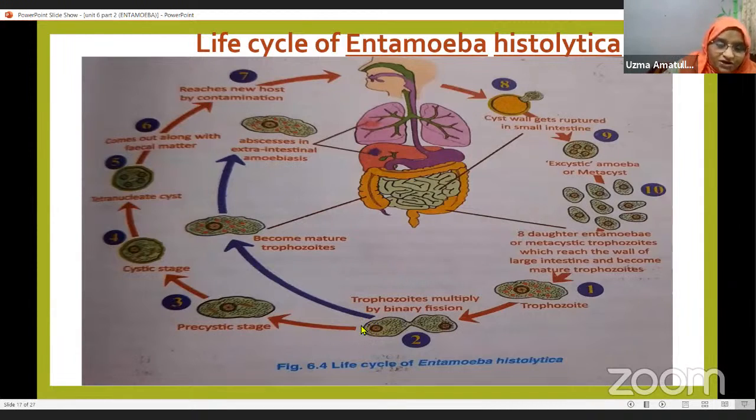Now instead of going into the lumen of the large intestine, sometimes what happens is that they rupture the wall of the intestine and go on an extra-intestinal journey. That is, they will enter into the lungs, liver, brain. They will form abscesses there, and this is called secondary amoebiasis or extra-intestinal amoebiasis.